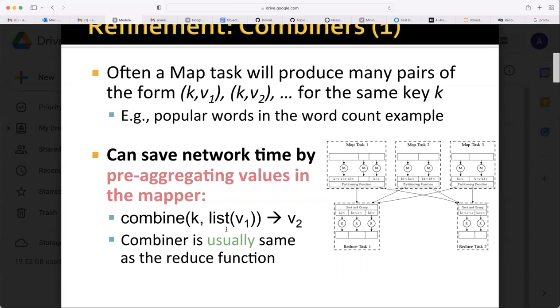So combine takes a list (V1, V2), meaning it aggregates there itself how many times a particular word appears, instead of sending the word comma 1 each time. The combiner is usually the same as the reduce function. So you are adding that reduce function to the mapper node itself, for whatever words appear in that chunk.